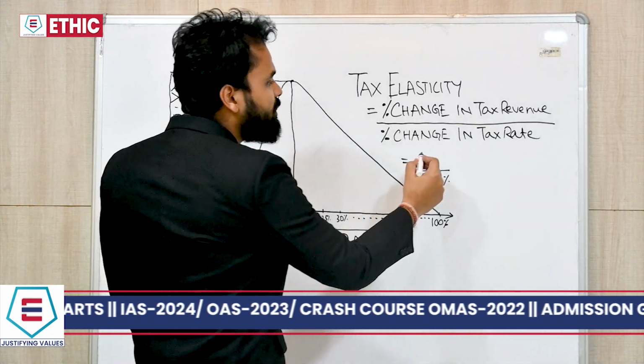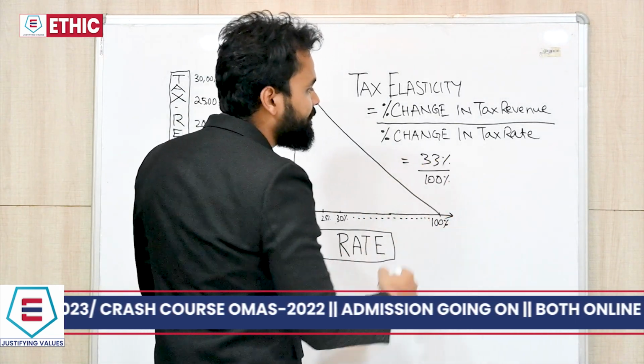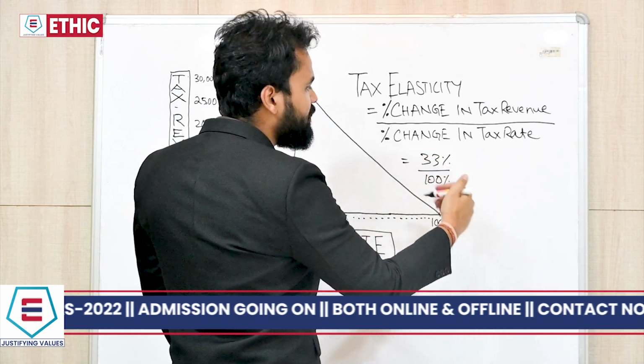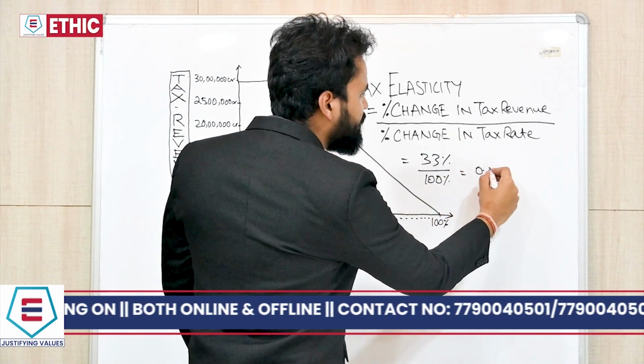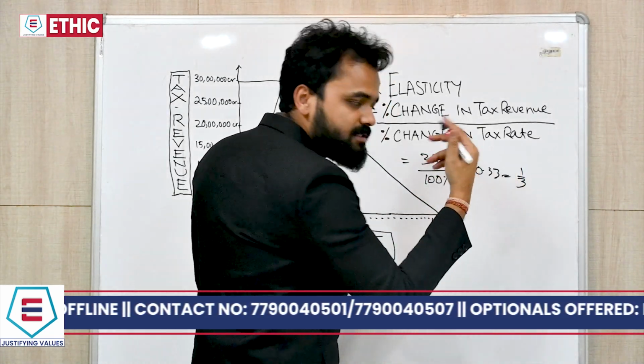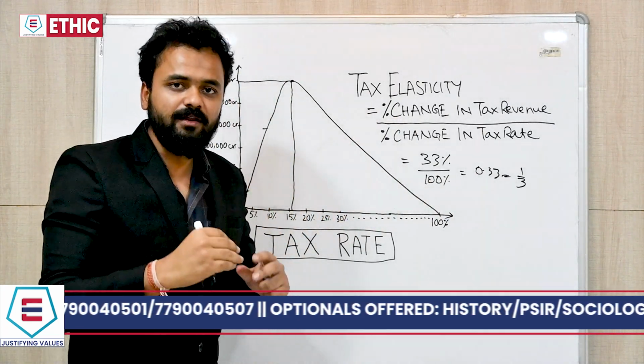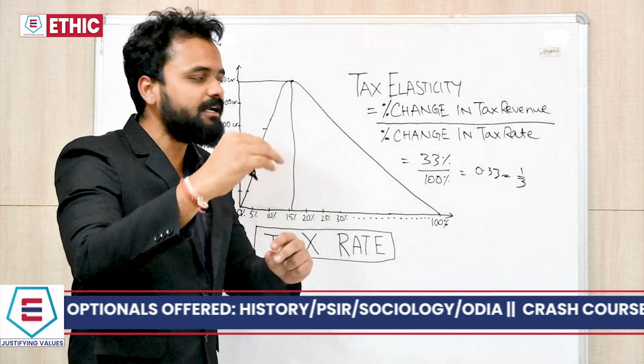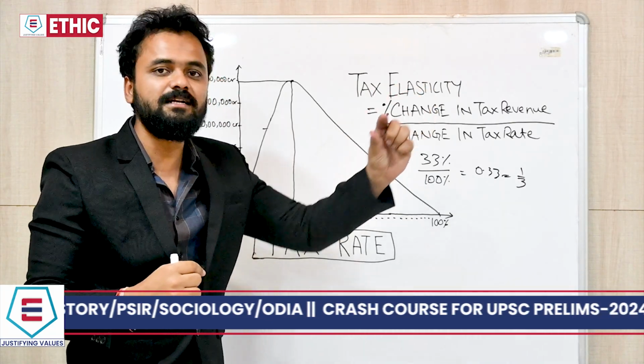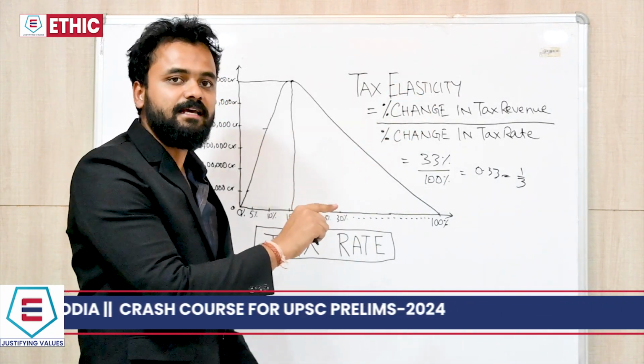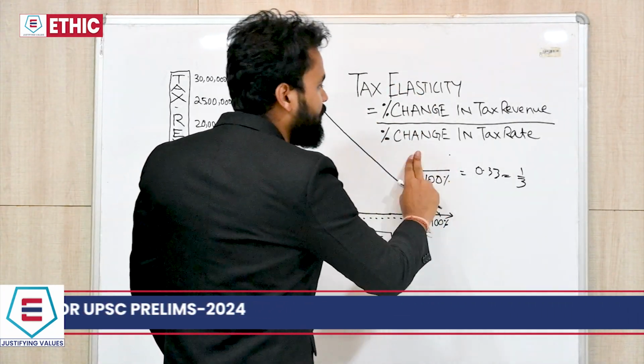That is 33%. Right? So this is 33% by 100%, that gives us 0.33. One third, that is 33%. So for every 100% change in tax rate, we are getting 33% change in tax revenue in this case. Now let's take it forward.